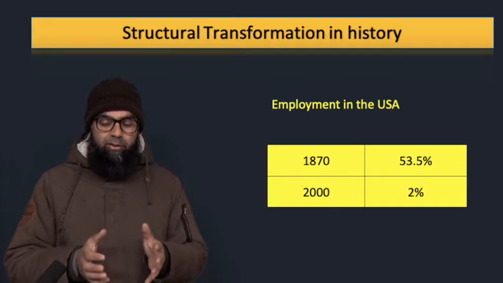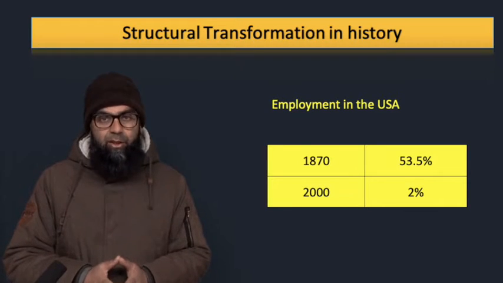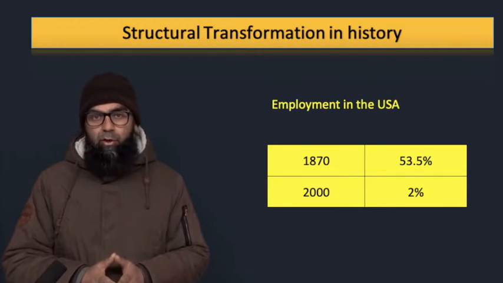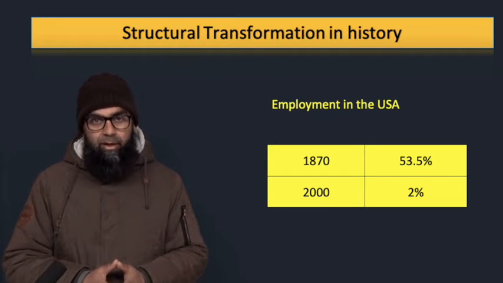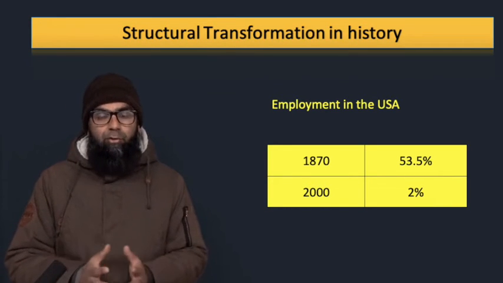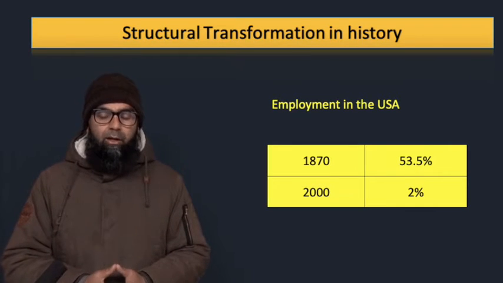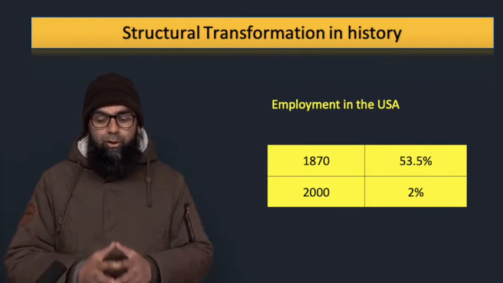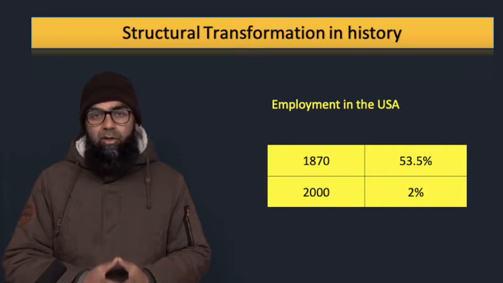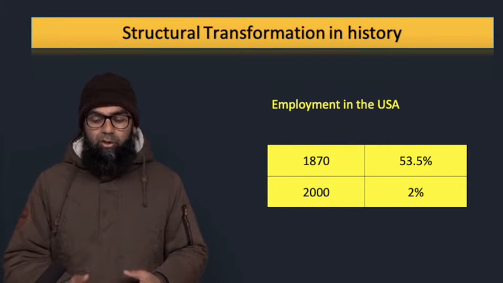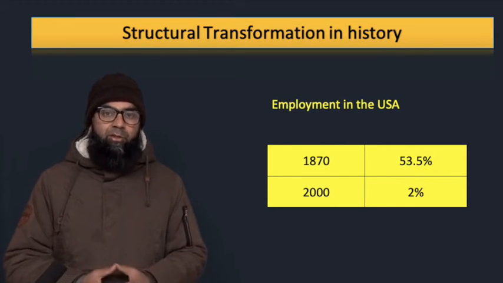In 1870, the primary sector provided 53.5% of employment in the United States of America. So more than half of the labor force was actually engaged in the agriculture sector. Now come to 2000. Only 2% of the labor force is engaged in the primary sector. So this is a very, very significant transformation.